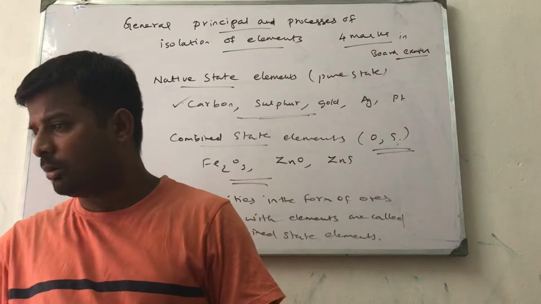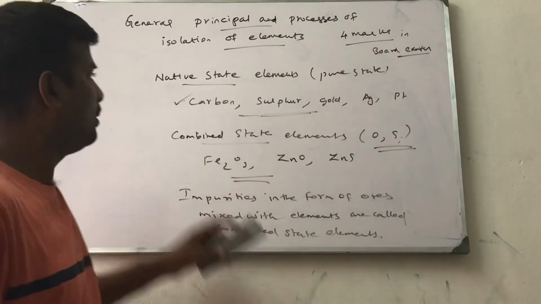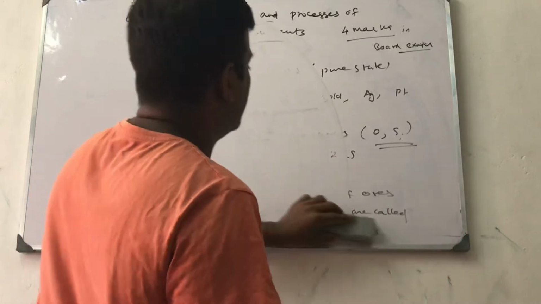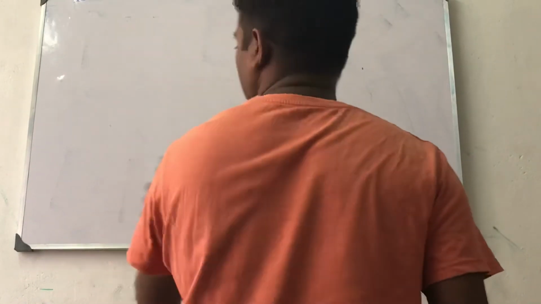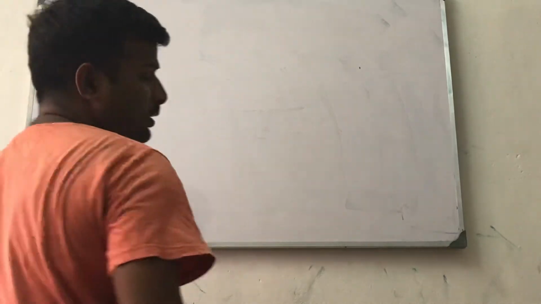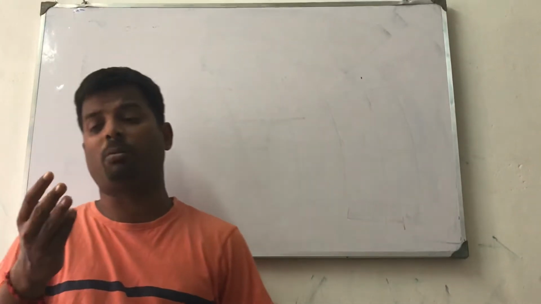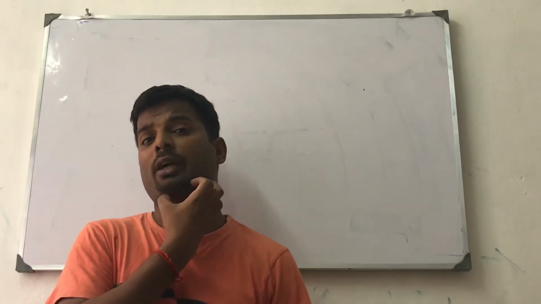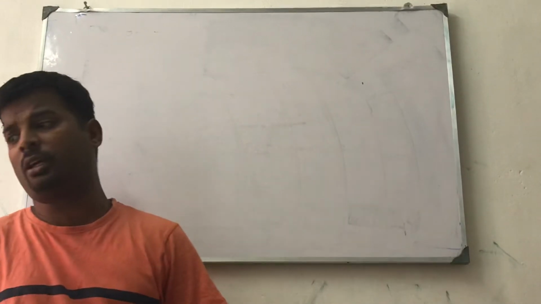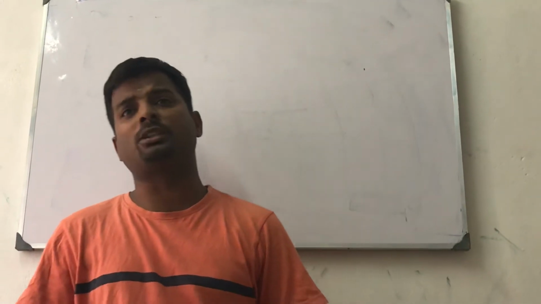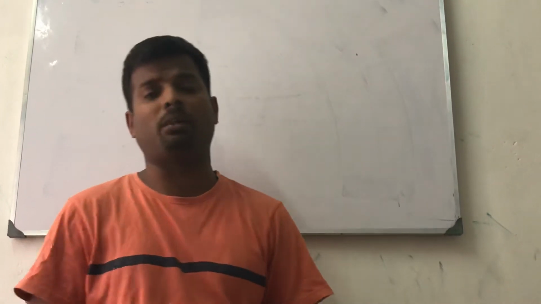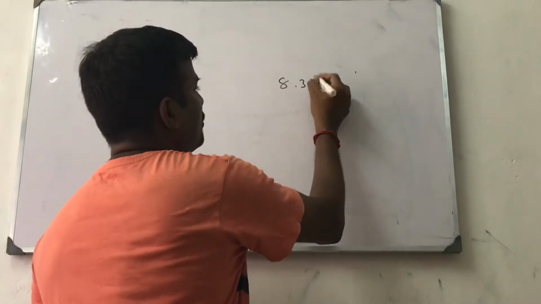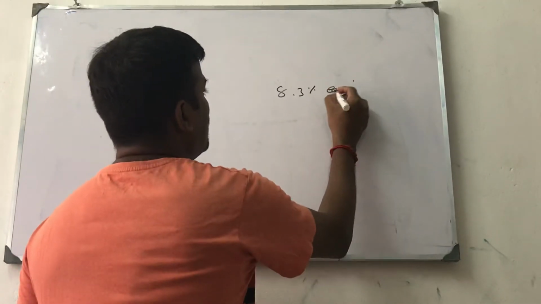Okay. Now I am going to tell about some principal ores. In this lesson we are going to study the extraction of aluminium, iron, copper and zinc. These 4 metals only we are going to study in detail in this chapter. Aluminium is the most abundant metal present in the earth, which we learned in 10th standard itself. Iron is the second most abundant. 8.3% of the earth is aluminium.